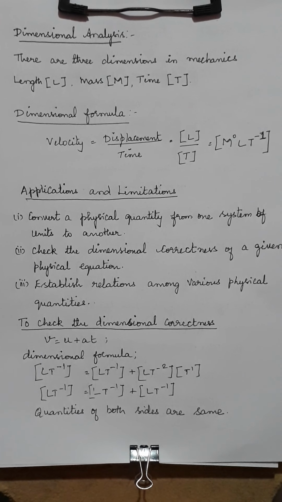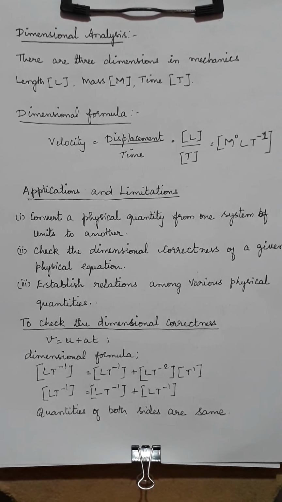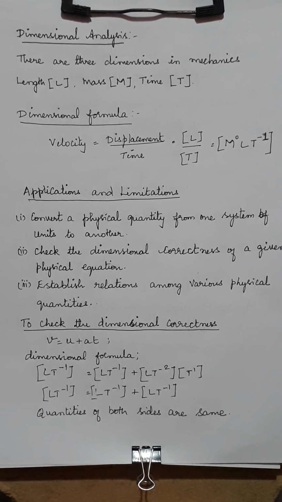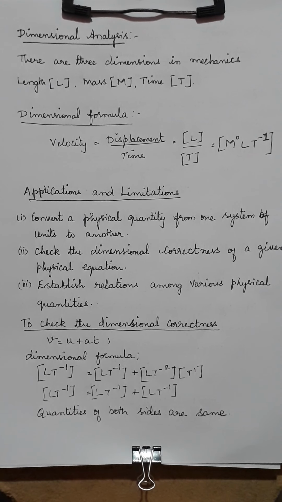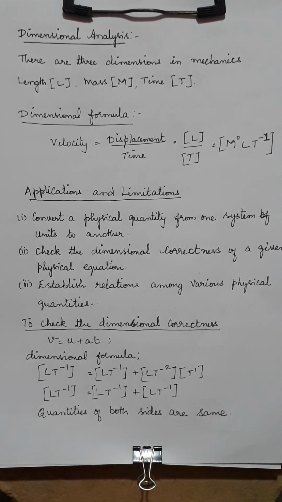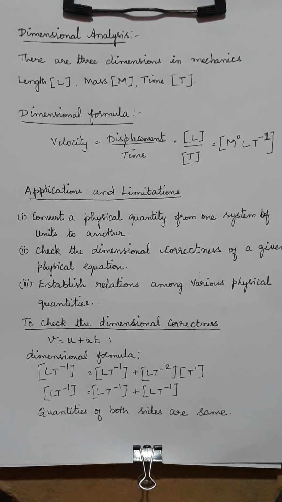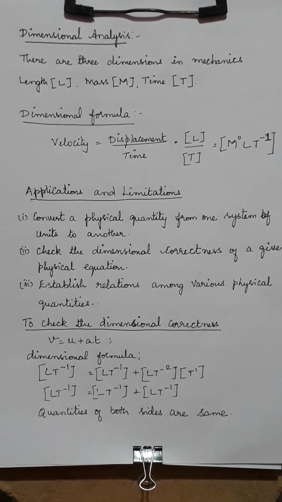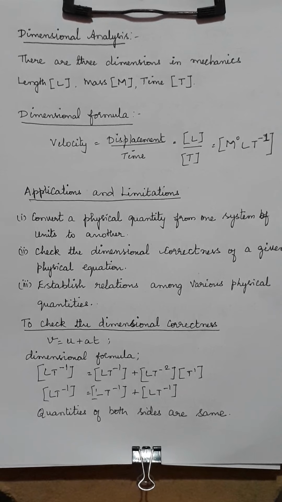Then the third one is to establish relations among various physical quantities. To derive even an equation, we may have that some quantity is going to depend on other factors. So substituting that, I will be able to arrive at one equation. That is what this one is. Understood?